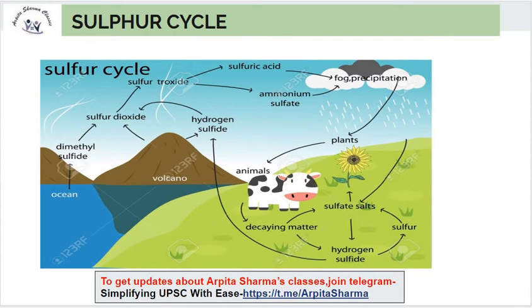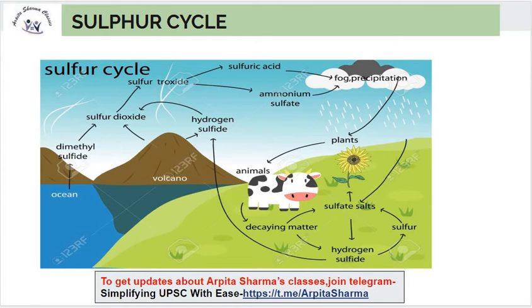Next we will discuss the sulfur cycle. Sulfur is formed in the earth or soil by the weathering of rocks. Rocks contain sulfur, so due to weathering, this sulfur is released into the soil, and plants absorb it in the form of sulfates.